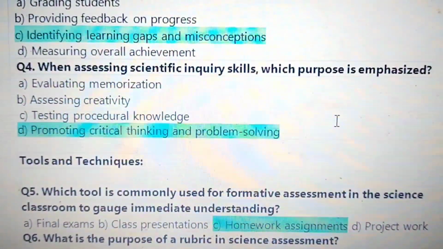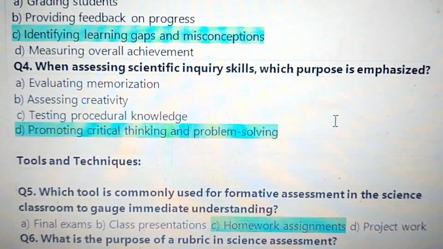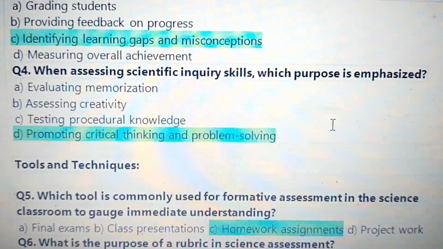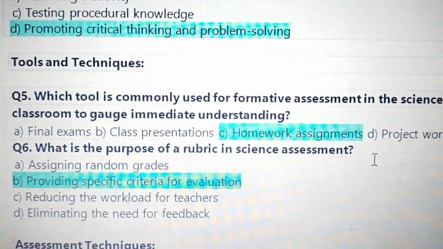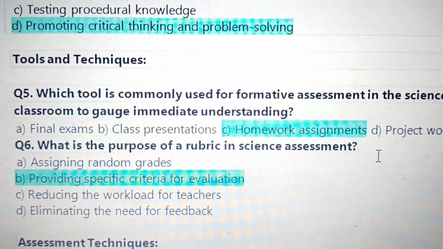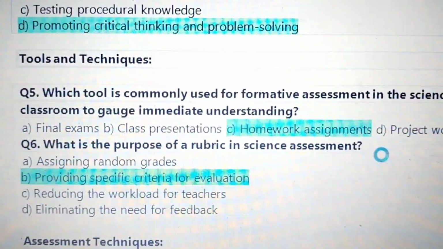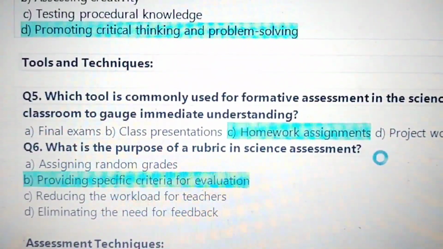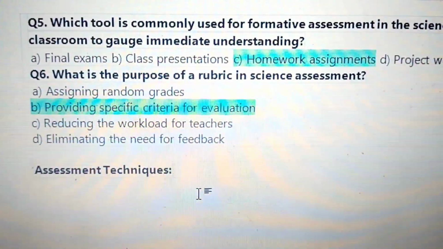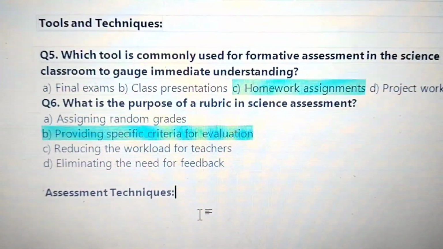4. When assessing scientific inquiry skills, which purpose is emphasized? Promoting critical thinking and problem solving. Next, tools and techniques. Which tool is commonly used for formative assessment in the science classroom to gauge immediate understanding? Answer: homework assignments. 6. What is the purpose of a rubric in science assessment? Providing specific criteria for evaluation.